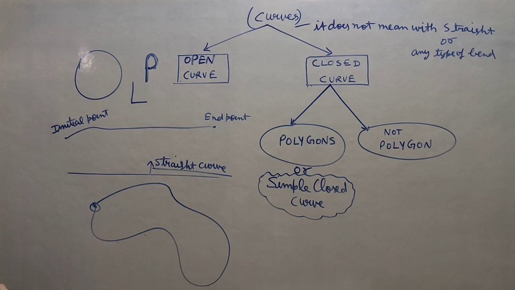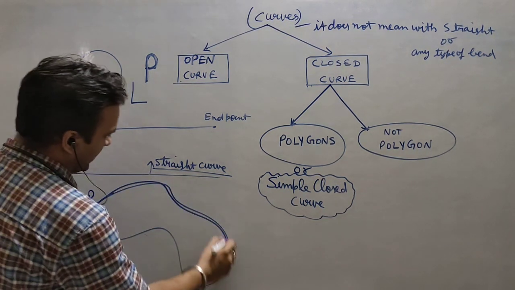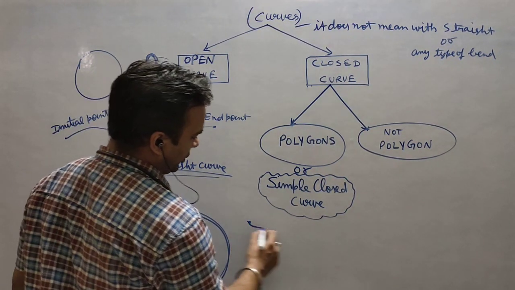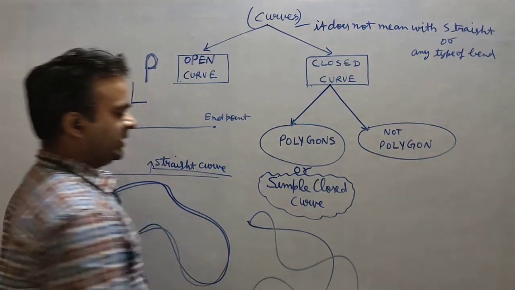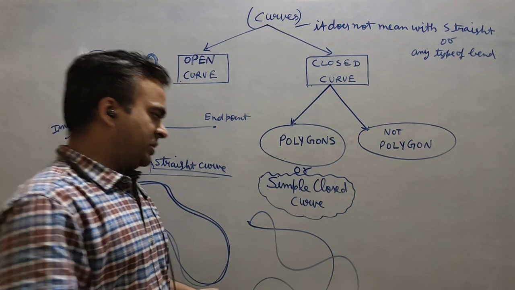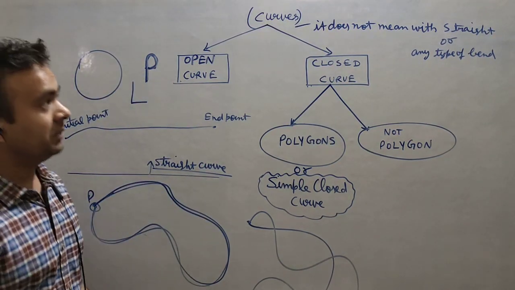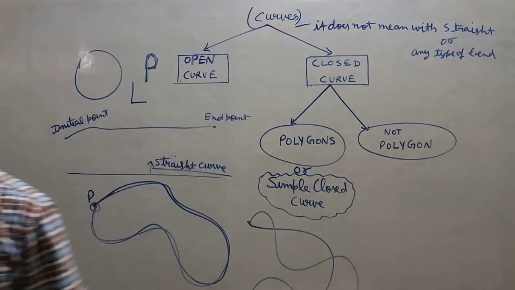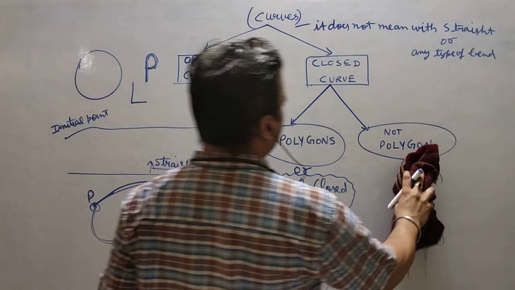In any form means, suppose you can see this one, this is the point P, it is going like this and it is coming back. Suppose there is a meeting point, the initial point, and it is coming back here, intersecting this line and coming back to the initial point. This is called what? Closed curves. But now what is the difference between this curve and this curve? What is the difference?